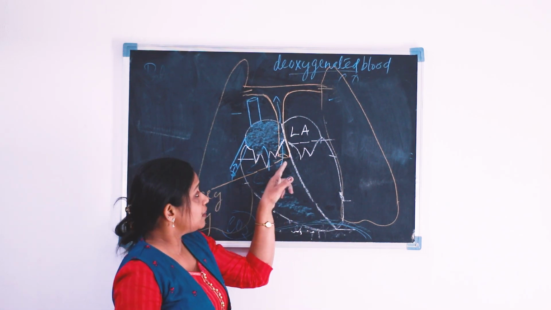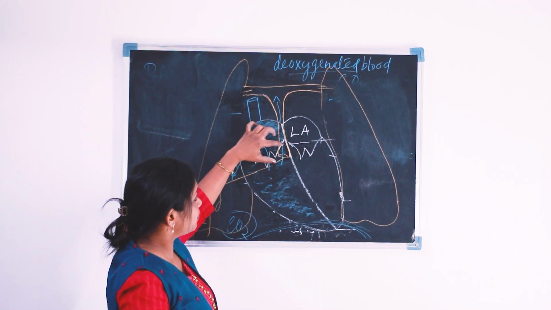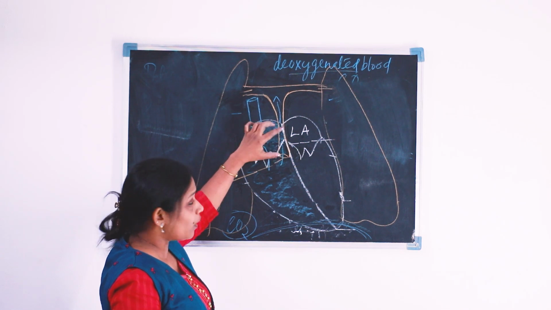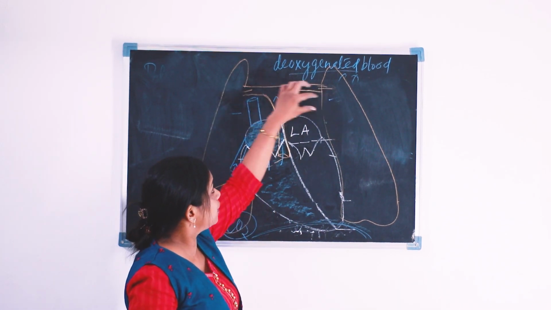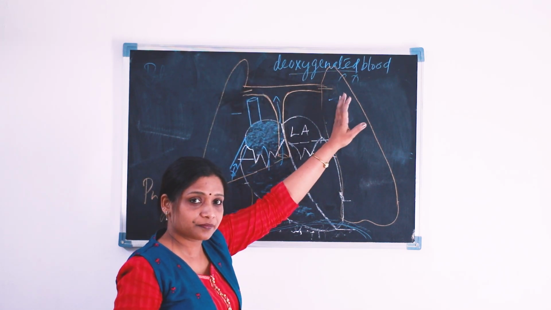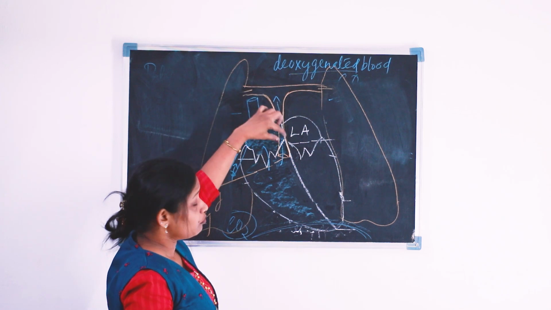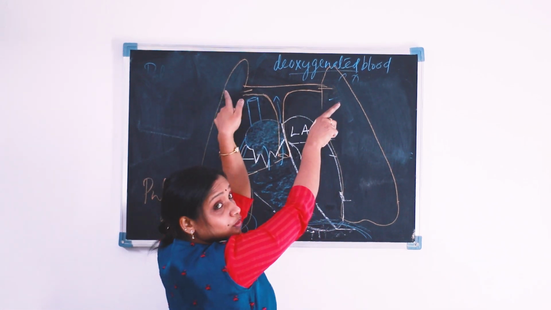As a result, there is a valve that separates the right ventricle from the pulmonary artery. Why is it known as the pulmonary artery? Because this artery is going into the lungs. The word pulmonary is related to lungs. So the name pulmonary artery. It is going to the two lungs.